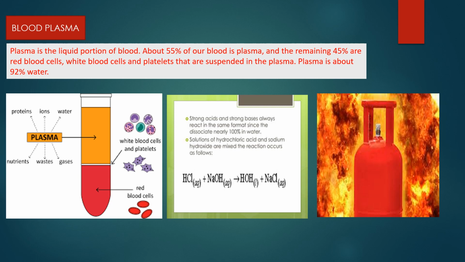Wait, let me remember. Okay, like acids and bases. If you mix a strong acid and base, it can cause a violent reaction. It releases heat and gas, and it can cause an explosion as well.